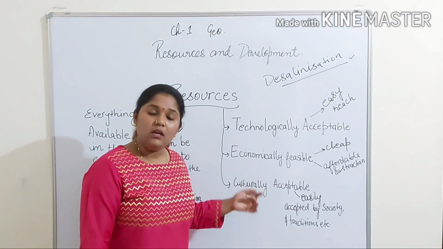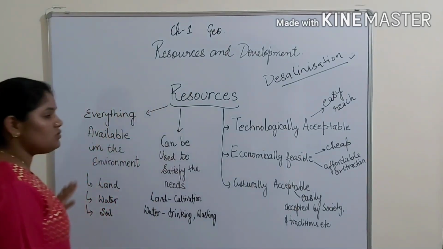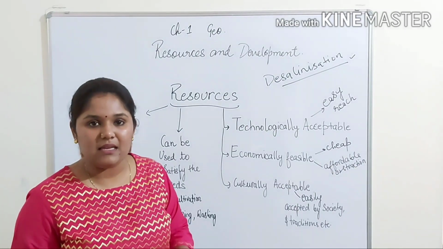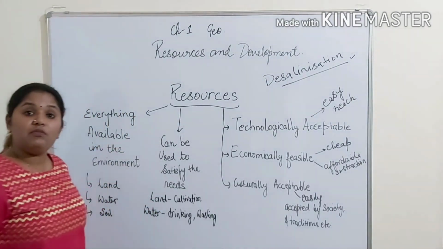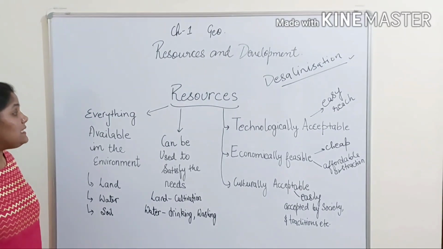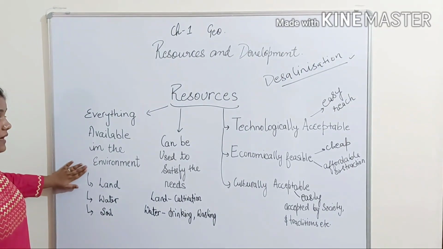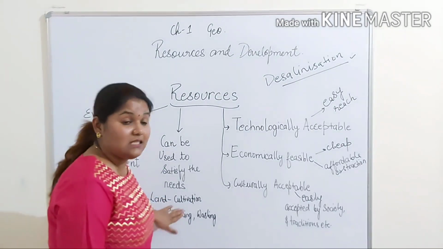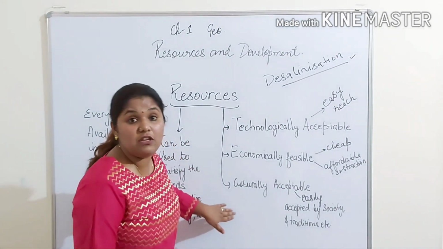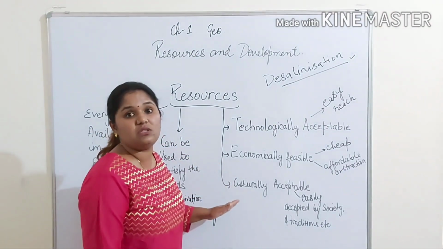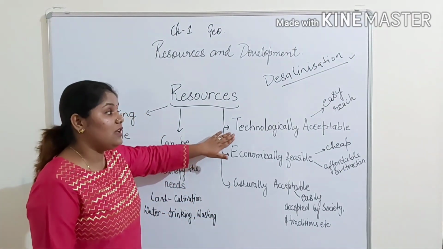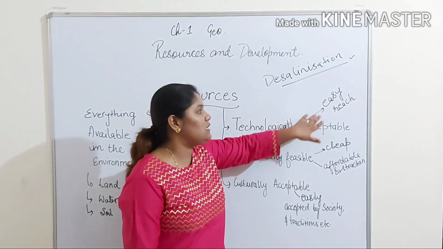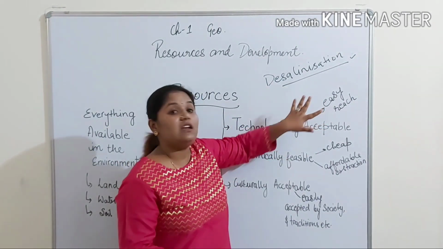Okay, now understood? I hope now we are clear with this flow chart. Okay, now this flow chart has been given so that the definition becomes very easier for you. When I ask you for the definition of resources, you should easily say everything which is available in our environment that can be used to satisfy our needs, and with this it has to have three features. These are the mandatory three features which have to be there. That is technologically acceptable. That means which is in easy reach of the technology. We can easily use the technology which is present and then we can attain that resource.